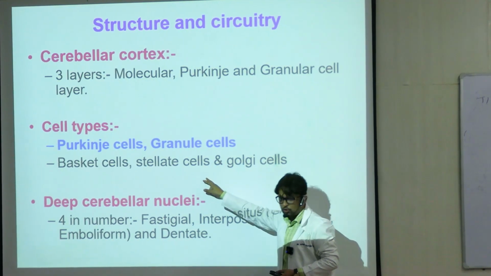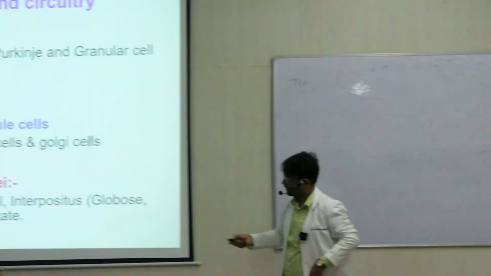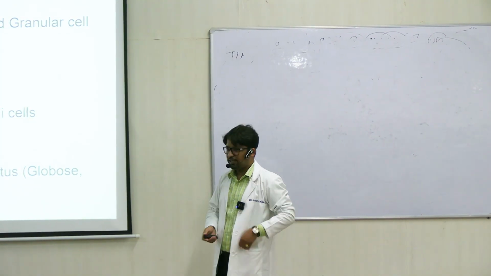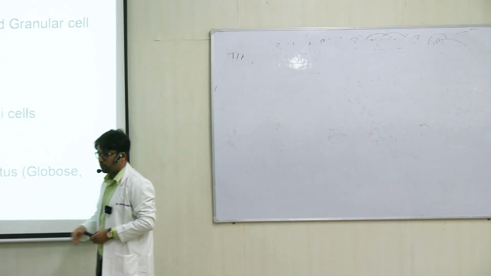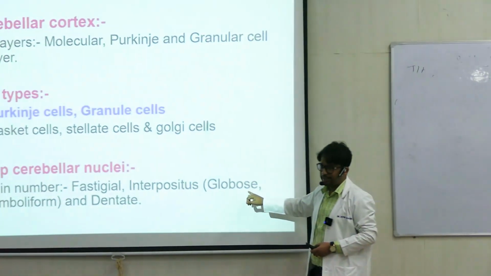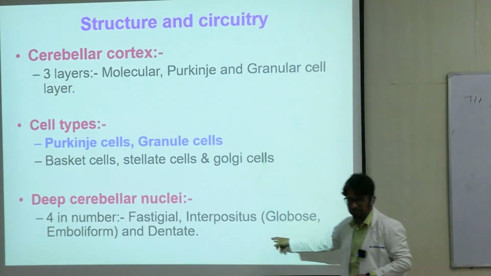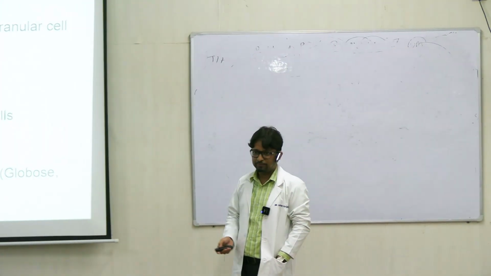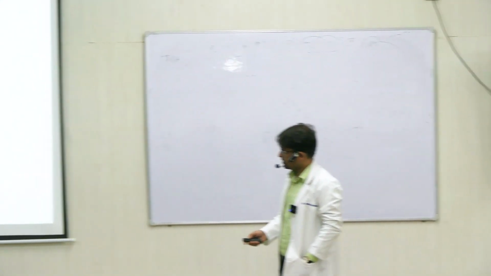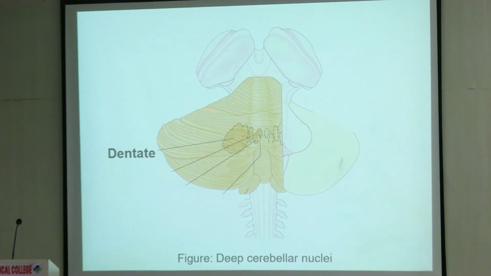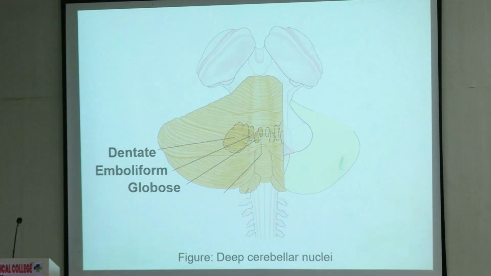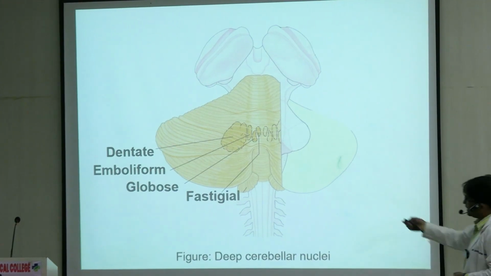There are other forms of interneurons which also participate in neural sharpening: basket cells, stellate cells and Golgi cells. Which are the deep cerebellar nuclei? So there are 4: vestigial, globose and emboliform, which are close together called the interpositus, and the dentate nucleus. So this is from medial to lateral. Let's see a picture. This is a cross section of the cerebellum. The lateral most one is the dentate nucleus, then emboliform and globose, together called the nucleus interpositus, and vestigial, the most medial of these.